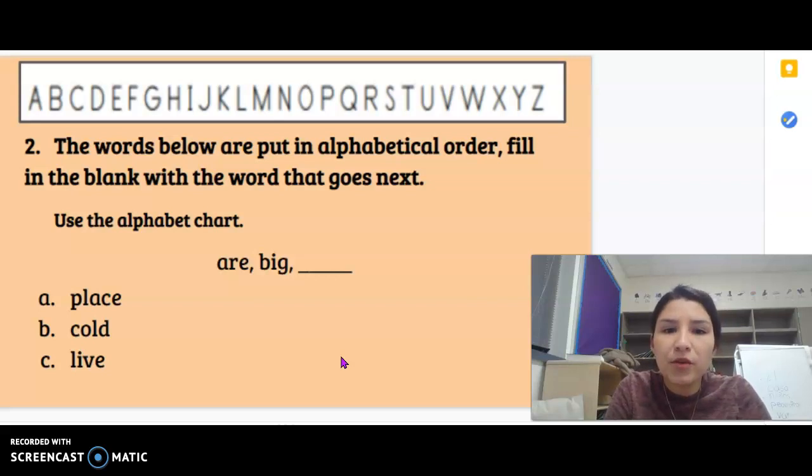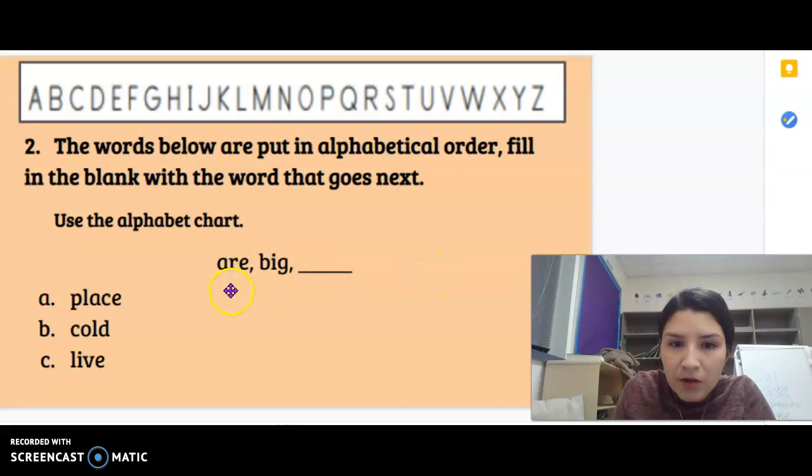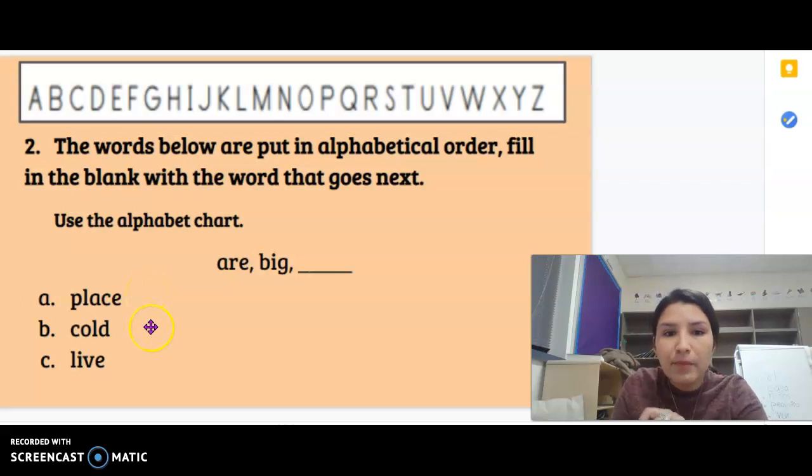Number 2, the words below are put in alphabetical order. Fill in the blank with the word that goes next. Use the alphabet chart. Here are the words: R, big, blank. Your choices are A, place, B, cold, or C, live. What word would go next? I'm going to give you some time to answer, and then we're going to talk this through.